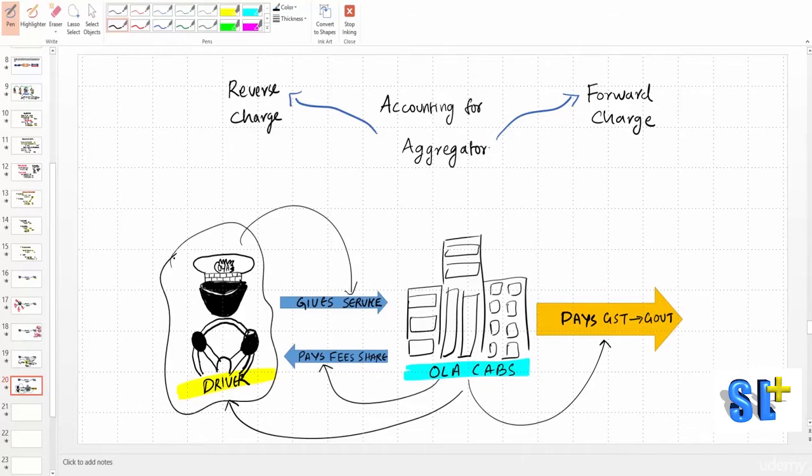Since driver is an unregistered person, Ola Cabs collects it and remits it to the government on behalf of the driver. Okay, so when Ola Cabs pays this, we call this as RCM, reverse charge mechanism. In next session, we will take a small case study to understand how accounting entries have to be passed.